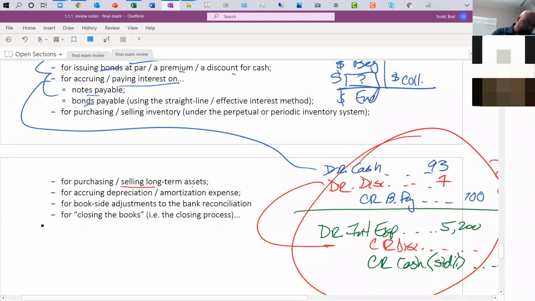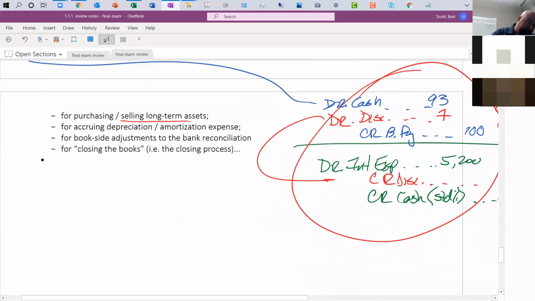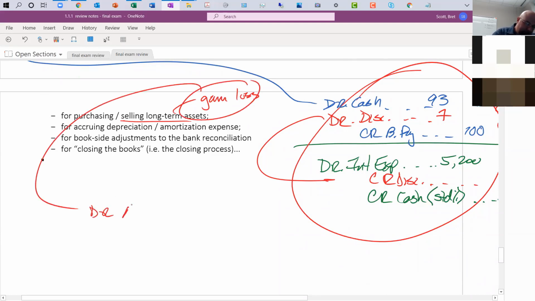Journal entries for purchasing, selling long-term assets. Remember, sometimes when we're selling long-term assets, we might have a gain or loss. In that sort of situation, we are debiting the balance in accumulated depreciation, trying to empty that for whatever that balance is. We are crediting the, say, equipment account, and emptying that out.